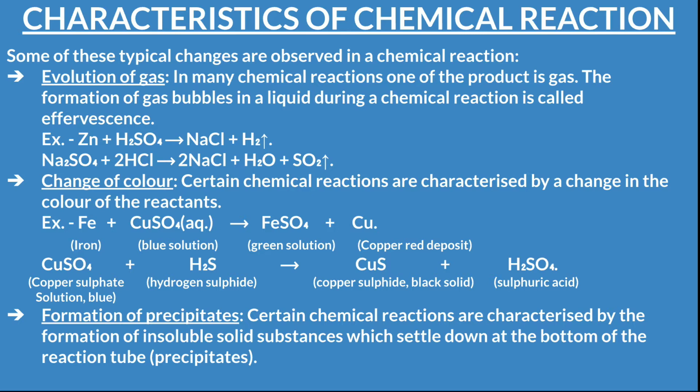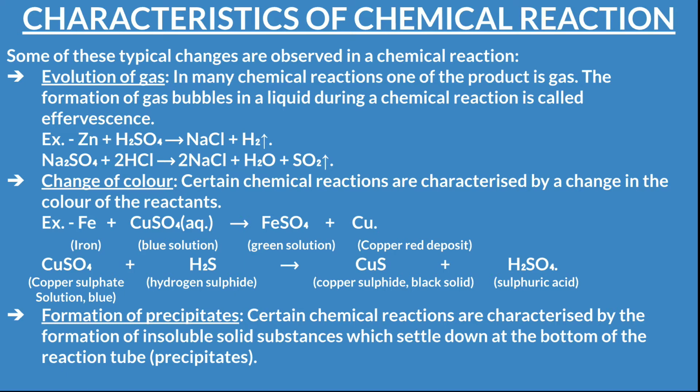Okay, and when iron reacts with this blue copper sulfate solution, we get a green solution of iron(II) sulfate, that is ferrous sulfate, and copper as a red deposit. So copper we get as a red deposit, and the blue color solution changes to a green color solution. So the blue color solution was copper sulfate, and the green color solution has become ferrous sulfate solution.